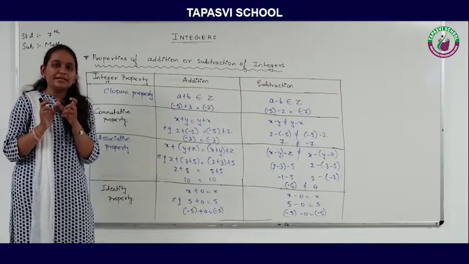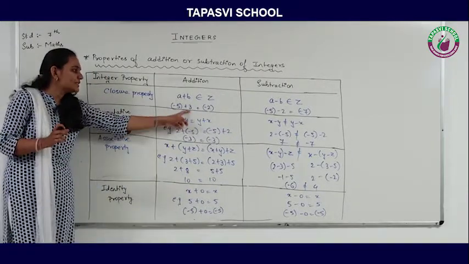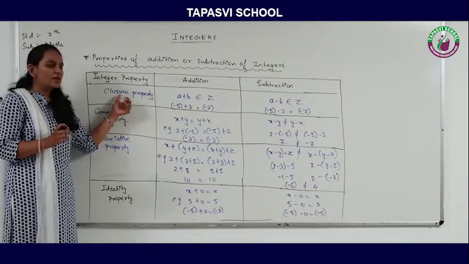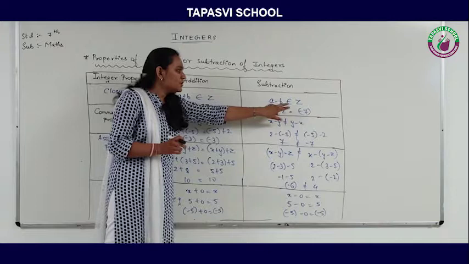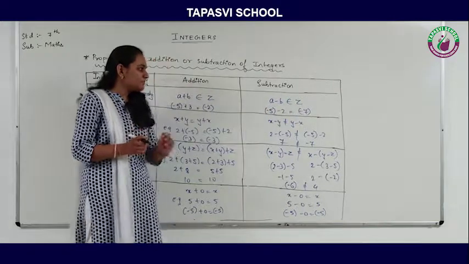Yes, minus 2 is an integer. So we can say that the integers are closed under the closure property. Now let's see on the subtraction side, A minus B should belong to Z.